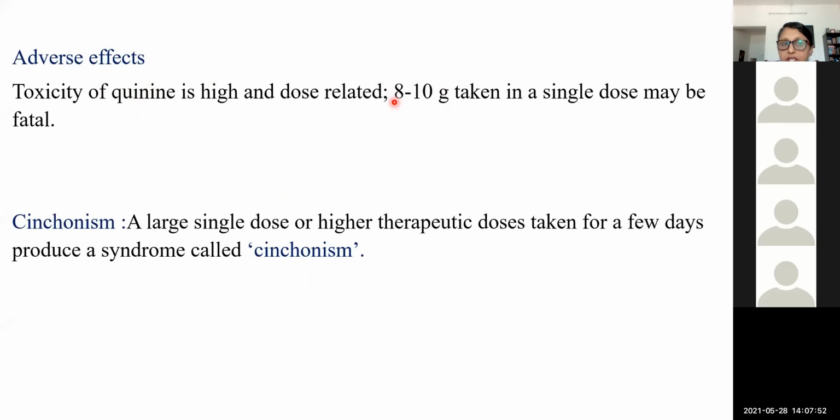Fever, we have to reduce with paracetamol as well as sponging. And for convulsions, we have to give diazepam. Then fluid and electrolyte imbalance has to be corrected with fluids. Acidosis also has to be corrected. So that is what happens in cerebral malaria, but there is no need for any corticosteroids. So quinine is used for uncomplicated chloroquine-resistant malaria as well as complicated severe malaria, including cerebral malaria.